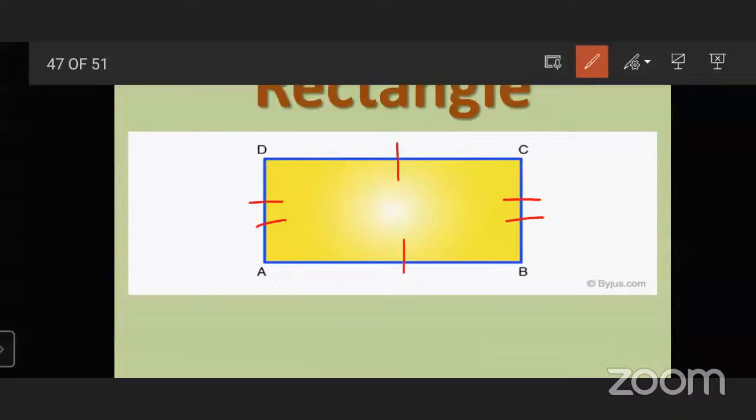But side CD and side DA are not equal. This side is the longest side and this is the shortest side. This is the long side, this is the short side. So opposite sides are of equal length.